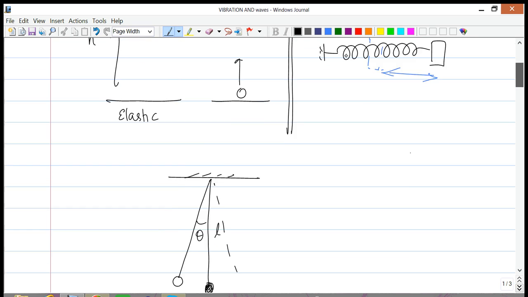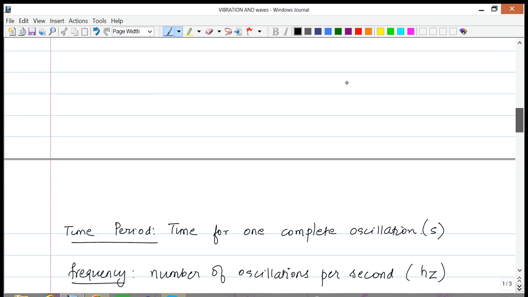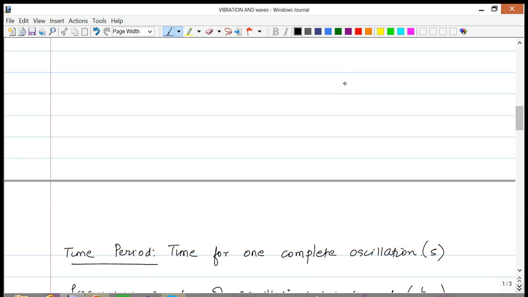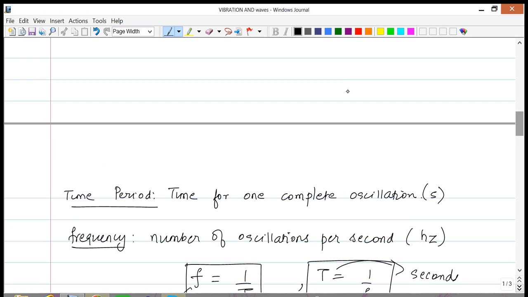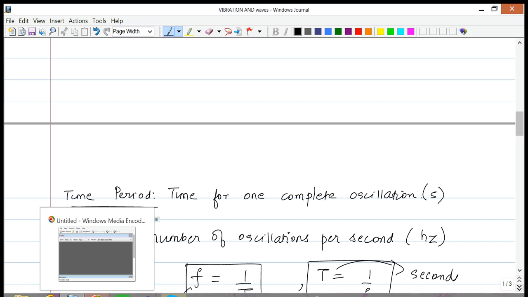So we have these examples of periodic motion, and then we defined these two things: the time period for one oscillation, and frequency, which is the number of oscillations per second. Hopefully you understand this. In the next video, we'll look at some of the systems a little more closely.